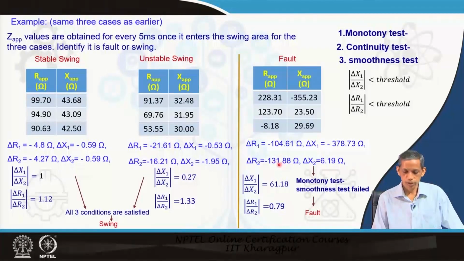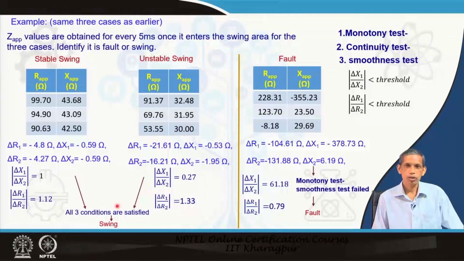Even though continuity is maintained, in the smoothness test the value becomes 61.18 as compared to 1 and 0.27 for the earlier cases. That is a very large value and will cross the threshold required for the smoothness test. So, that ensures this is not a swing situation, and it is demarcated as a fault situation.